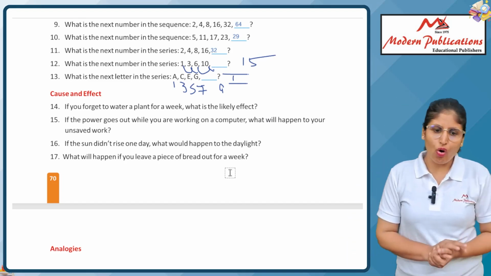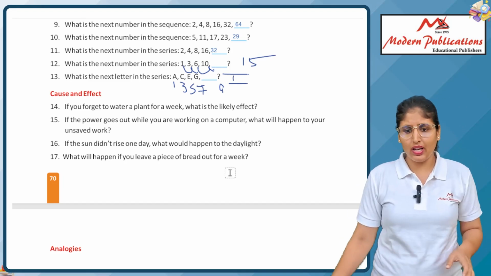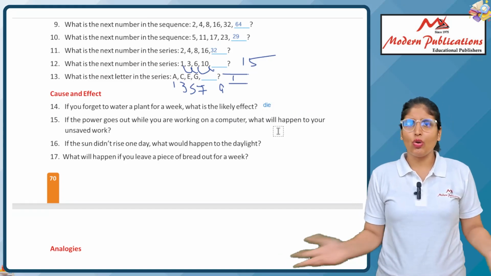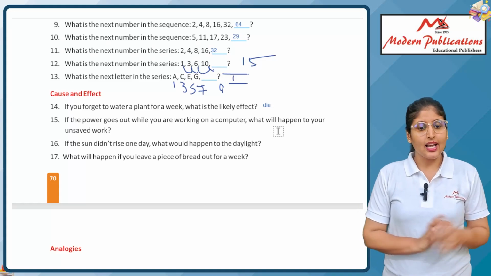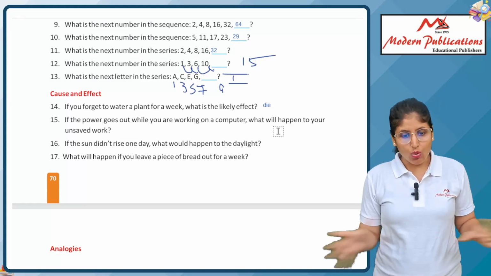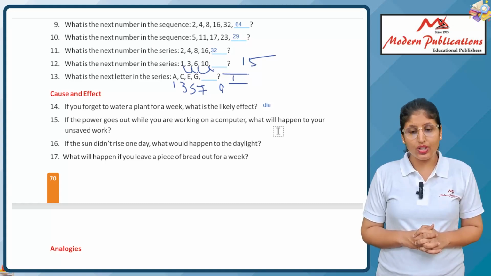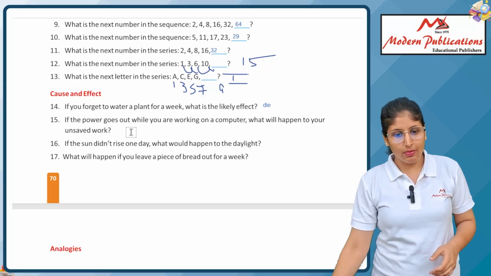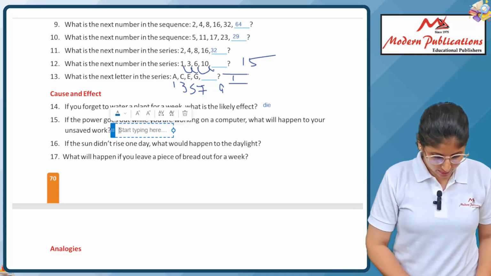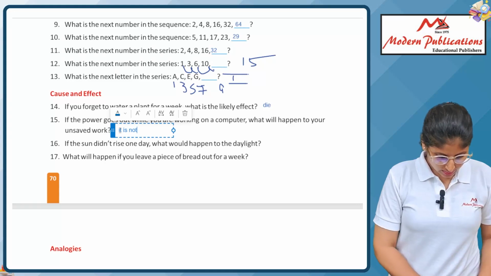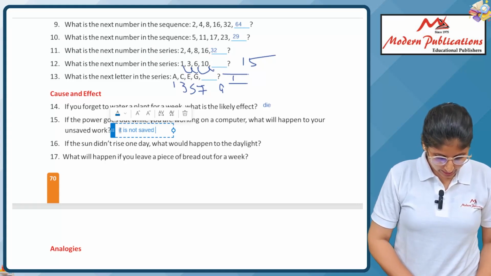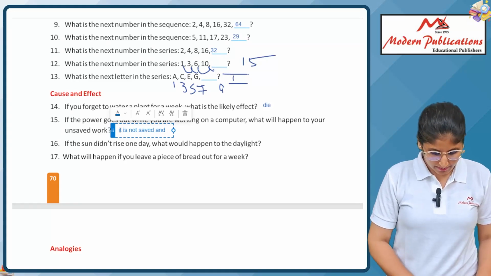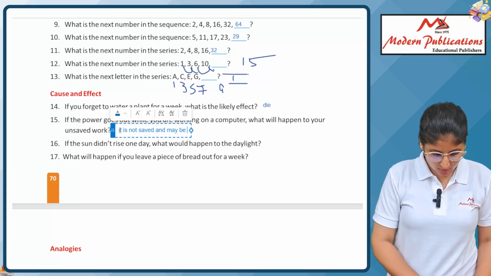If you forget to water a plant for a week, what will be the effect? If you don't water the plant, it will die. Next, if the power goes out while you are working on a computer, what will happen to your work? It is not safe, and we can say that the work is unsafe and may be lost.